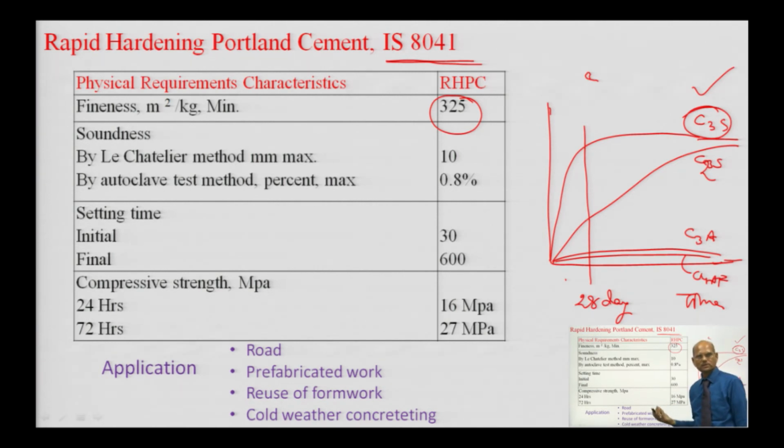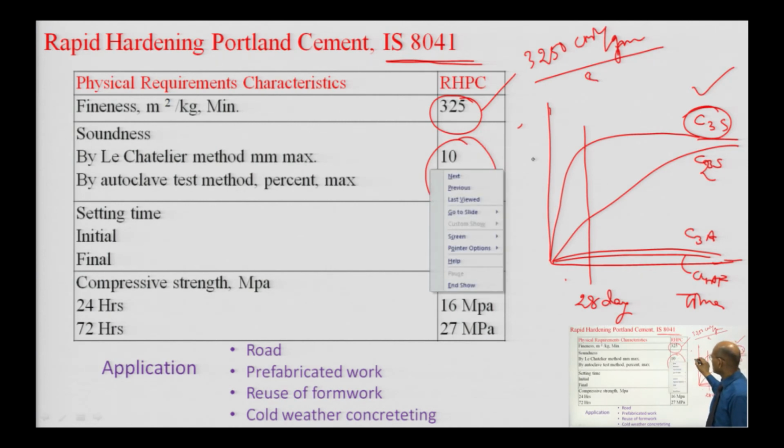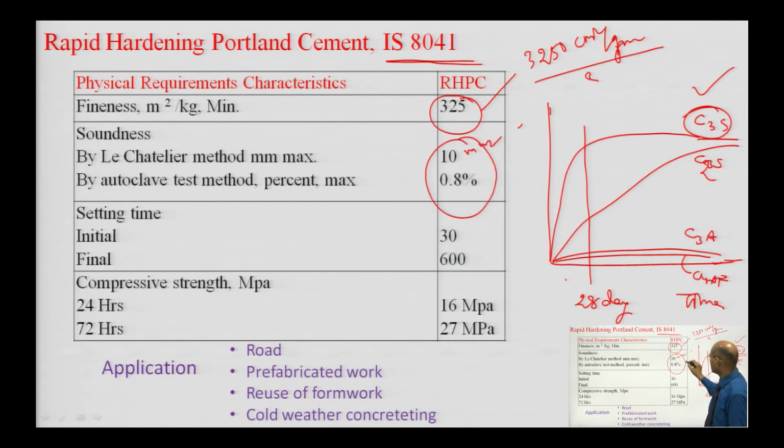If more surface area is available for reaction with the water, then the gain of strength will be faster. So, a minimum grinding of 3250 centimeter square per gram has to be done. This specific surface area is similar to ordinary Portland cement, and the expansion should not be more than 10 mm, and should not be more than 0.8% by autoclave method.